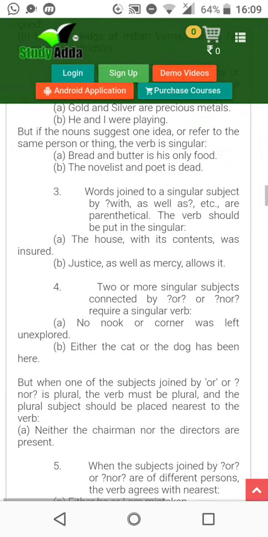Either the cat or the dog has been there. Now there are options. Both cannot be there. If both were there, have would have been written. Has is written because out of the two, any one will be there. That is why. But when one of the subjects joined by or or nor is plural, the verb must be plural, and the plural subject should be placed nearest to the verb. Neither the chairman nor the directors are present.